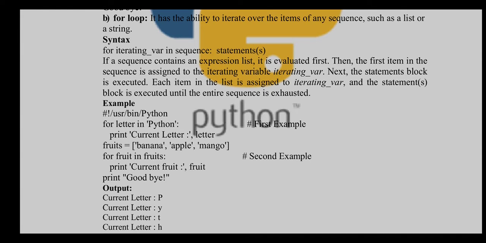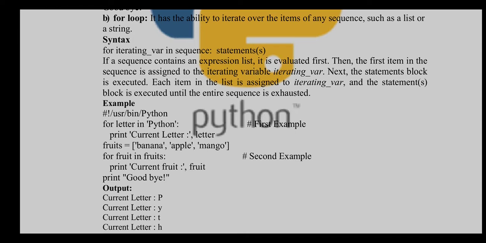Okay, so specify the sequence, and after that specify the colon, and then use proper indentation and specify the executable statement which you want to repeat in that iteration. Okay, so if a sequence contains an expression list, it is evaluated first, then the first item in the sequence is assigned to the iterating variable, that is iterating var.